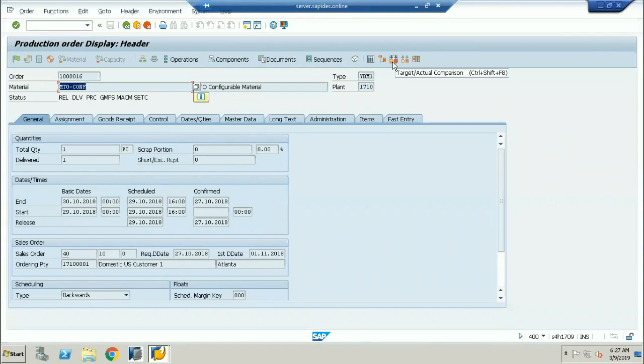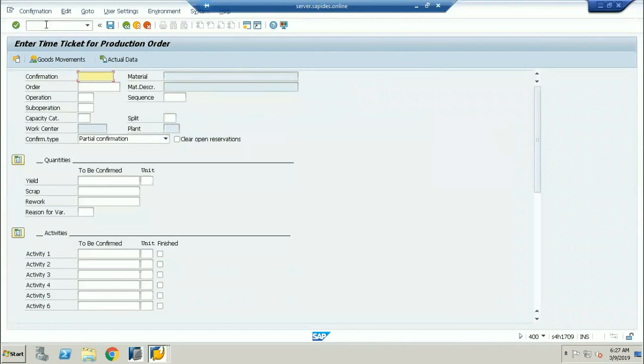I want to confirm the activities. So what does the SAP PP consultant do? They use the transaction code CO11N. Very important, for them, not for us. CO11N is the transaction code for the SAP PP consultants. Once they create the production order, they want to confirm the activities. This CO11N is for the confirmation purpose. They give the order number, and you can see the activities here.